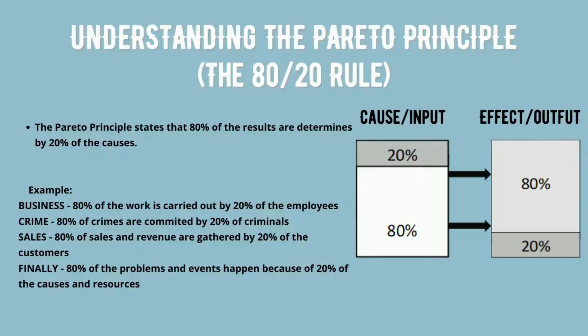In crime, 80% of crimes are committed by 20% of criminals. In sales, 80% of sales and revenue are gathered by 20% of the customers. And last, 80% of the problems and events happen because of 20% of the causes and resources. For your better understanding of the 80-20 rule, let's watch this short video.